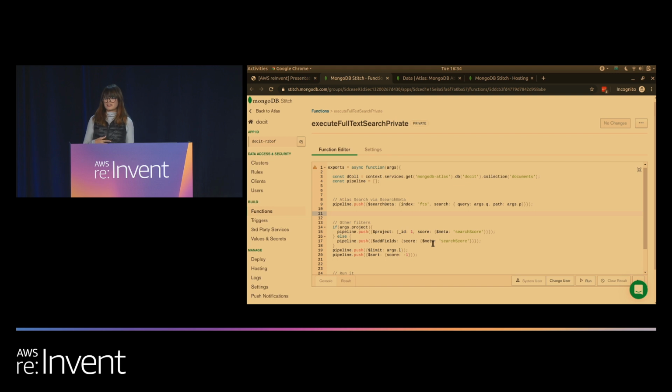Using Atlas Search means there is no need to export my data somewhere else. Instead, the index data is kept in the same secure location, MongoDB Atlas. Now back to you, Ralph.